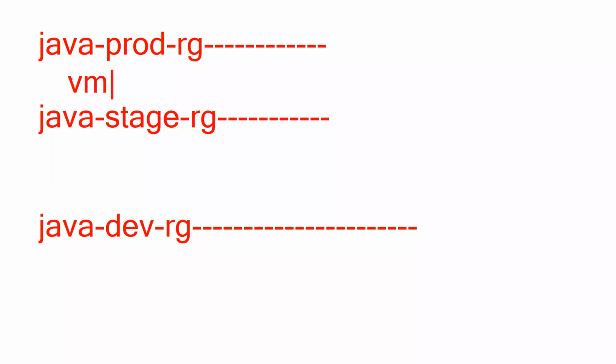For example, I have deployed VM prod 1. Next, VM prod 1: this is the production. VM dev 1: this is the dev. VM stage, STG1. So by looking at these naming conventions, you should understand whether this is prod, dev or stage.